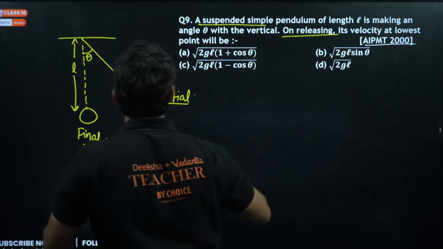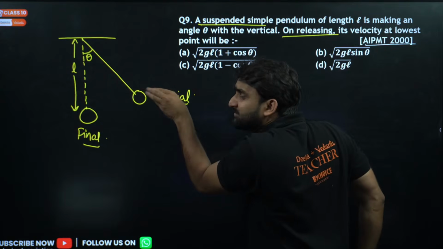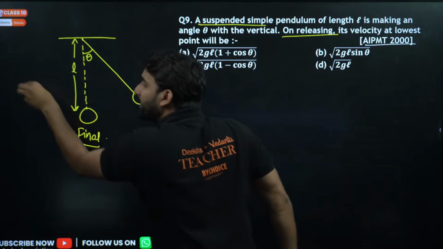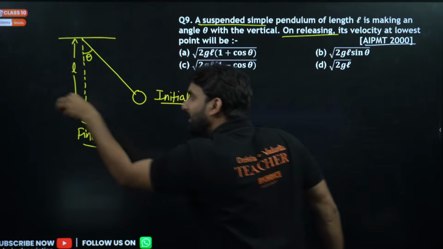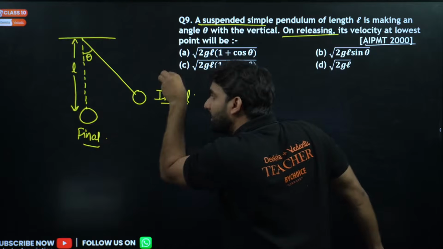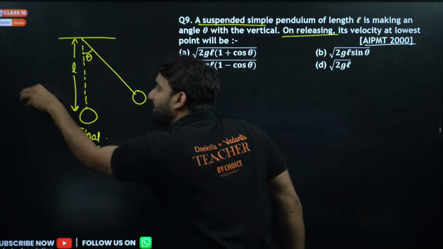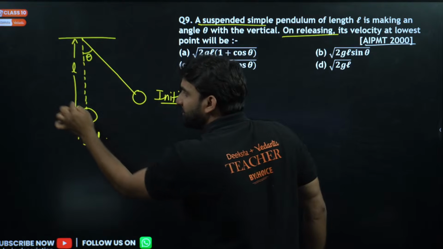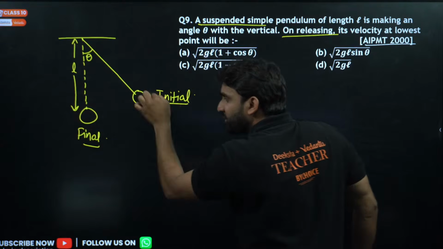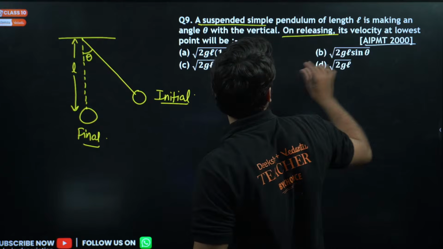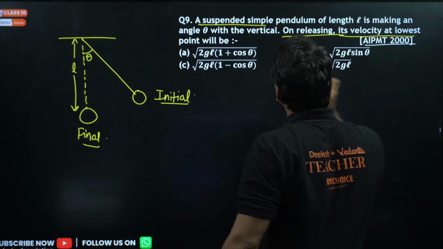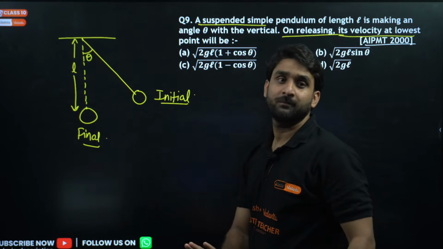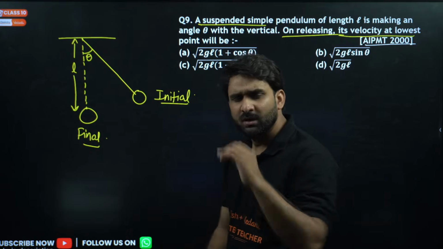On releasing, we are just releasing this bob here, so the bob will go in this oscillation. This is the extreme position, mean position, extreme position. And what the question is asking is the velocity at the lowest point, here. We have to find out the velocity here.